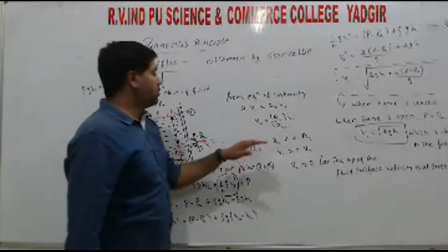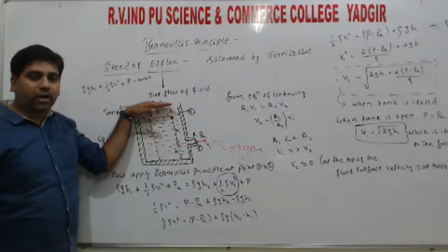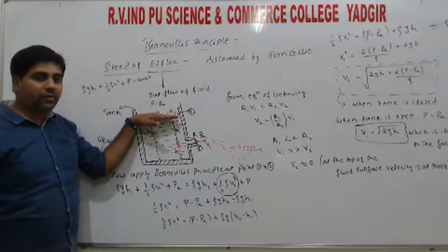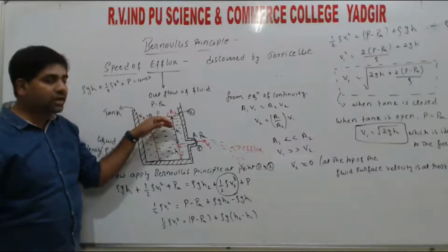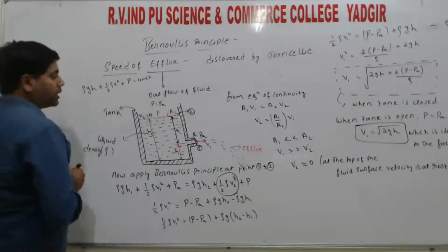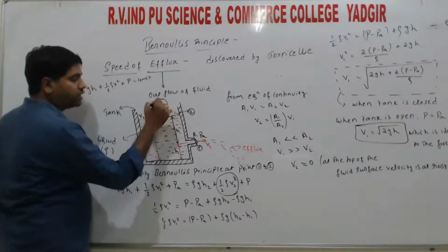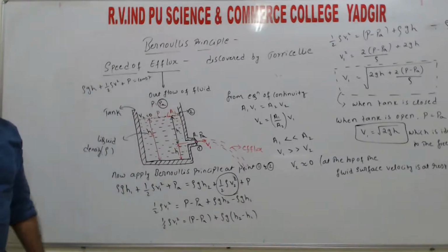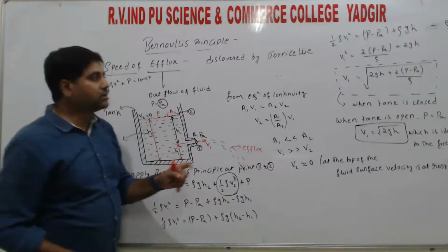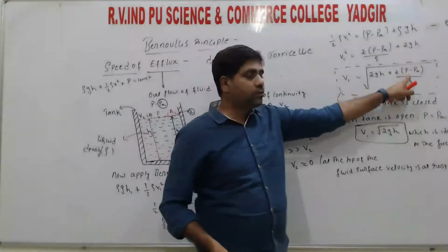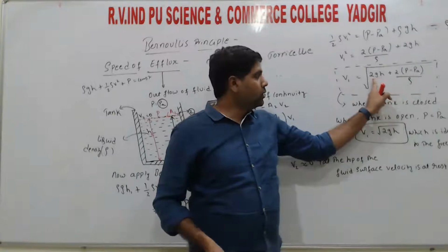When it is open, the top surface of the fluid is in contact with the atmosphere. So the pressure at the top surface is equal to the atmospheric pressure. Hence P is equal to PA. Substituting, we get the value 0. So we finally get root 2gh.